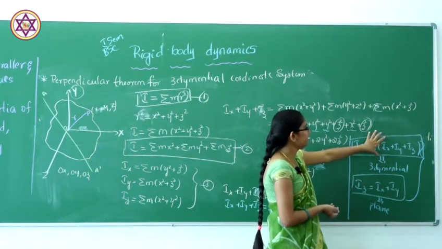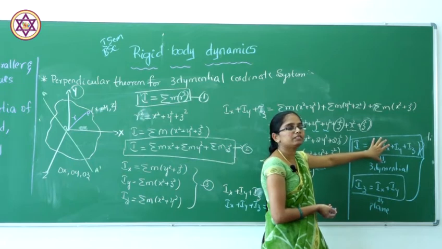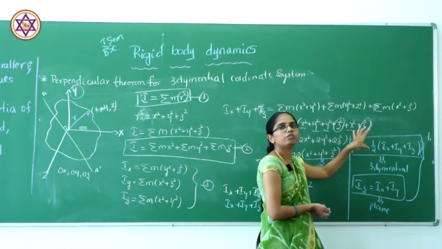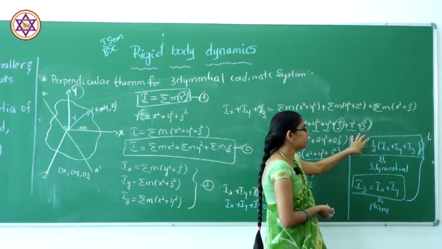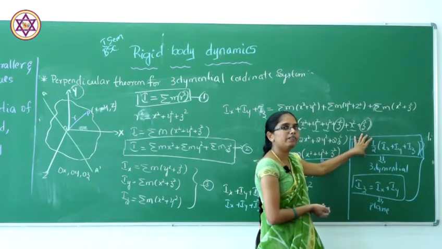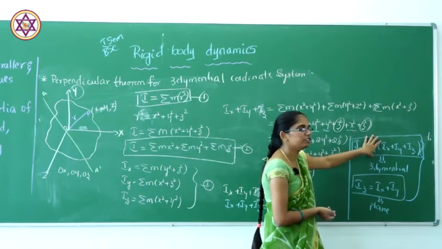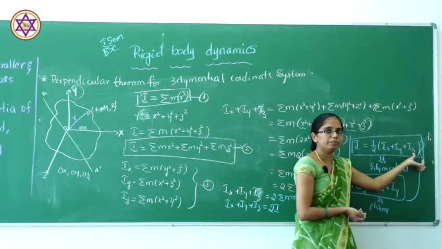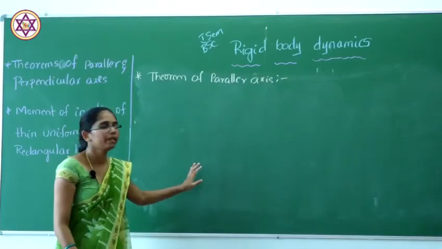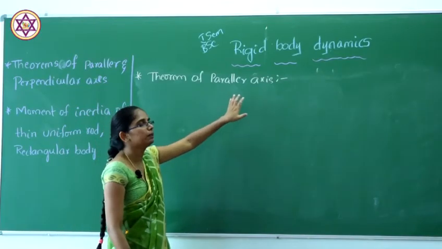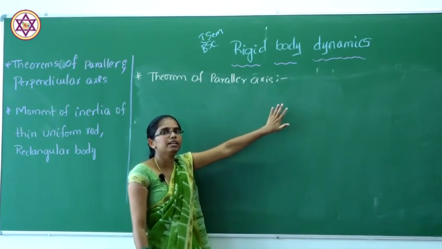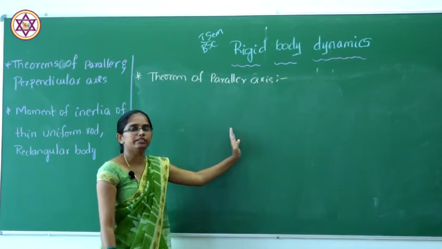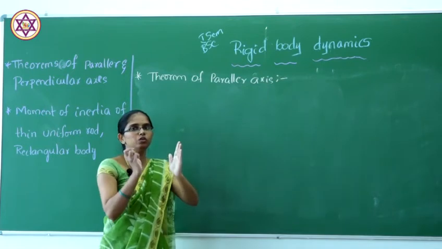So, the second theorem is for the 3-dimensional Cartesian coordinate system: the moment of inertia about any axis should be equal to half of the sum of the 3 mutually perpendicular axes. Next one will be the theorem for parallel axis. That means here we are considering two axes parallel to each other. That means x should be parallel to y.